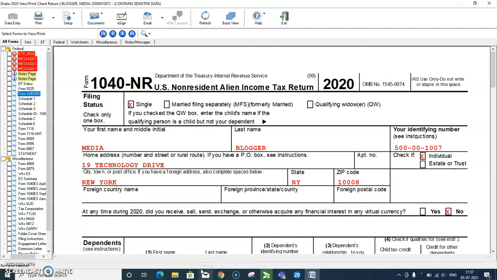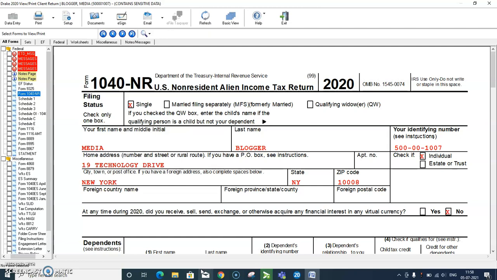So before I conclude the video, I just want to quickly repeat what I have discussed. Basically, 1040 NR is an IRS income tax return that non-resident aliens may have to file if they engage in a trade or business in the United States during the tax year or otherwise earn income from US sources throughout the year.